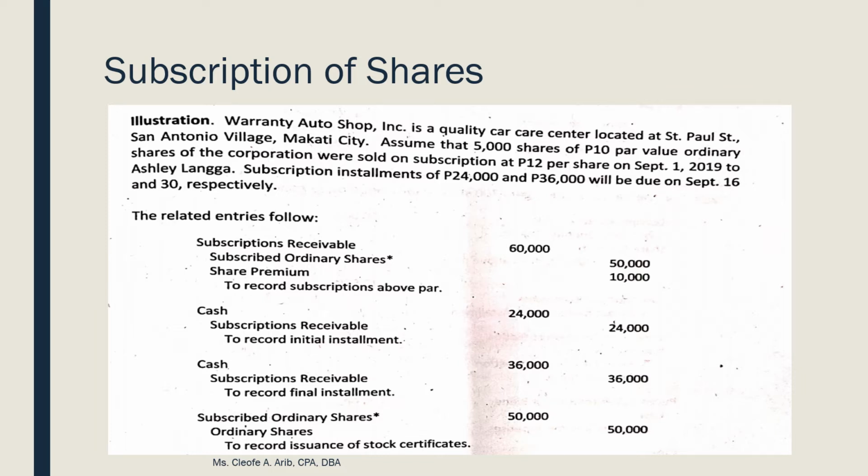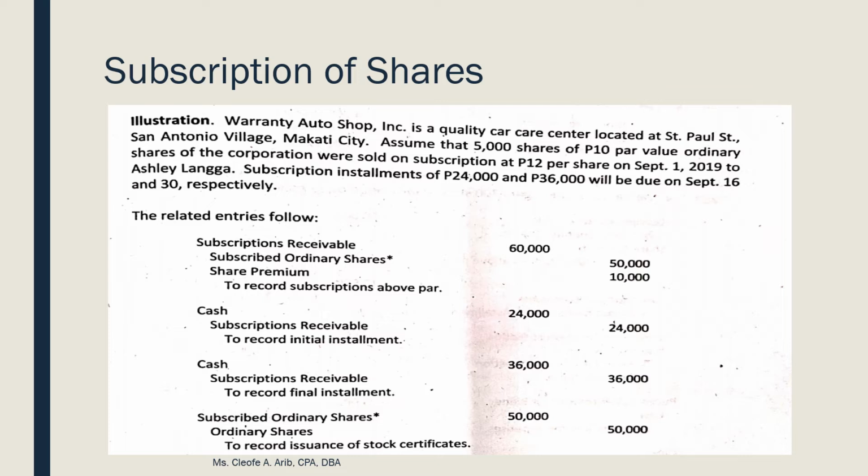So first is how do we account for the 5,000 na shares na sinubscribe? Madali lang yan. Instead of debiting cash, palitan mo lang yung cash ng subscriptions receivable. So, how many shares yung sinubscribe? 5,000 shares. Magkano yung subscription price? 12 pesos per share. So, subscription price yung tawag kasi hindi fully paid. Issue price yung tawag pag fully paid. So, ayan ha, hindi na tayo dapat ma-confuse sa mga terms.